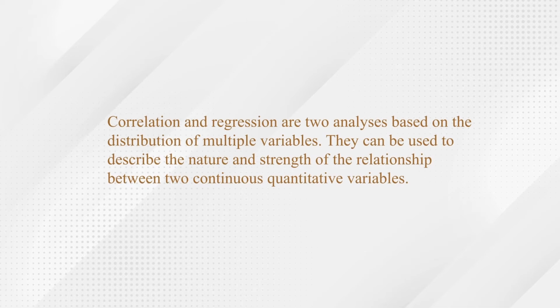Correlation and correlation coefficient focus more on the relationship, which could be explained with a visual effect. But regression analysis is more foolproof and more algorithm based. Correlation and regression are two analyses based on the distribution of multiple variables. They can be used to describe the nature and strength of the relationship between two continuous quantitative variables. This is the beauty of correlation and regression.